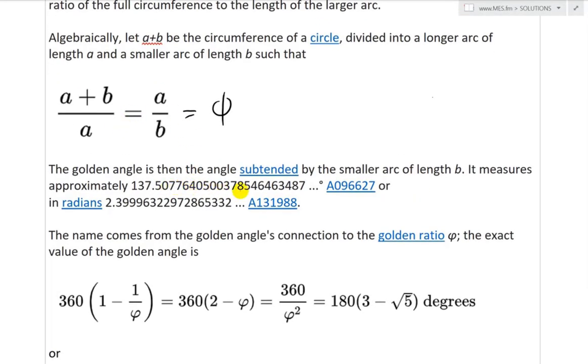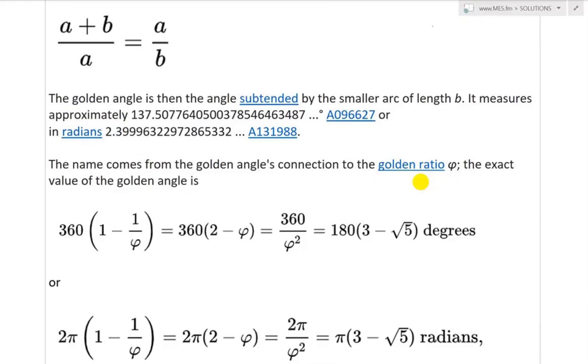The golden angle is, actually no, the golden angle is not going to be like that. This ratio is phi, but the golden angle is going to be the angle subtended by the smaller arc of length B. It measures approximately 137.5077, etc., or in radians 2.3999, and so on. It's fascinating stuff. And the name comes from the golden angle's connection to the golden ratio.